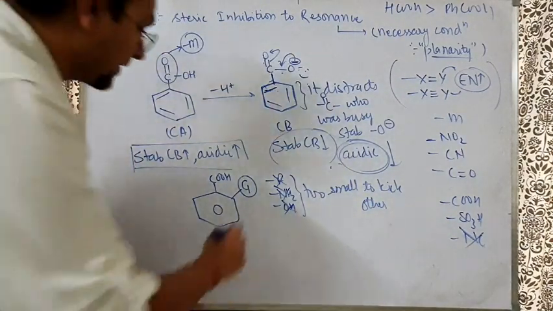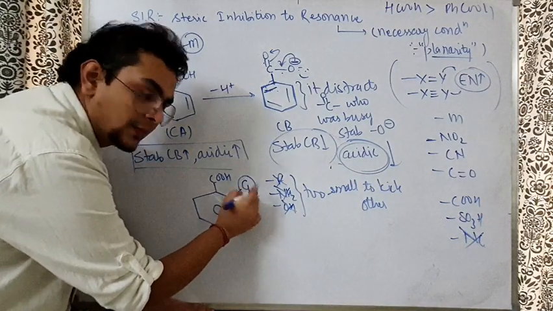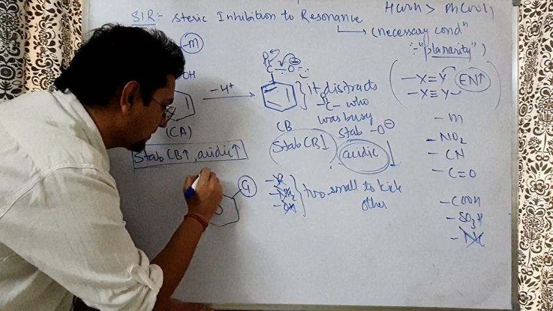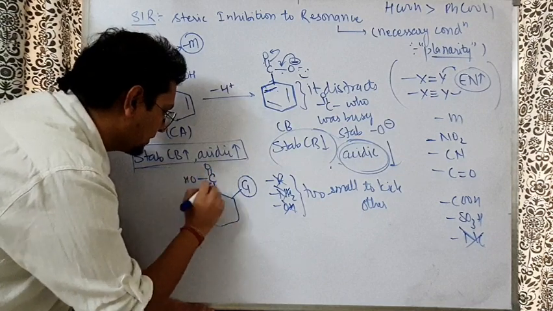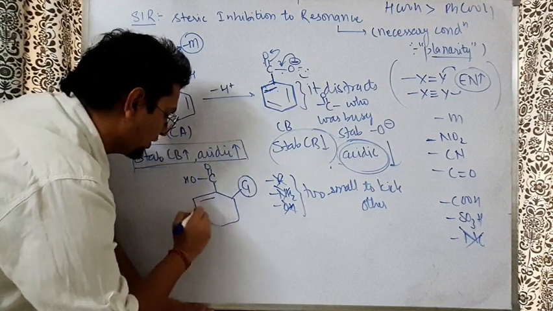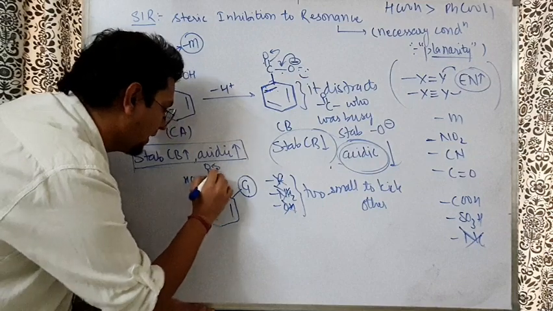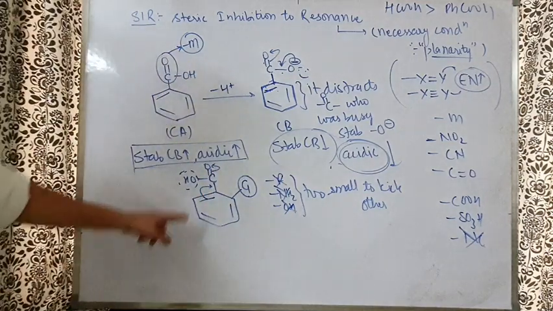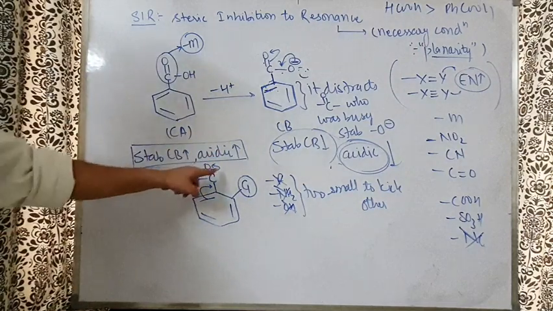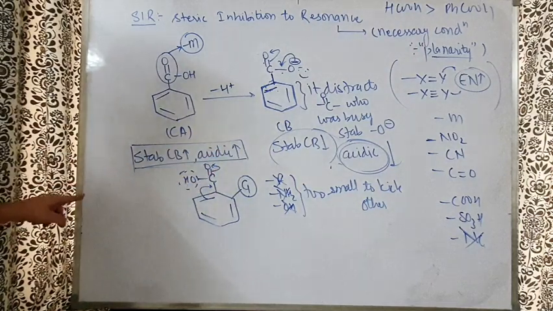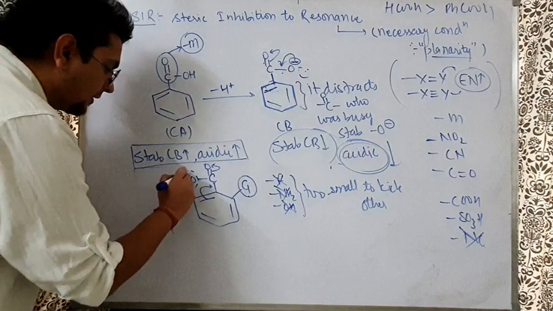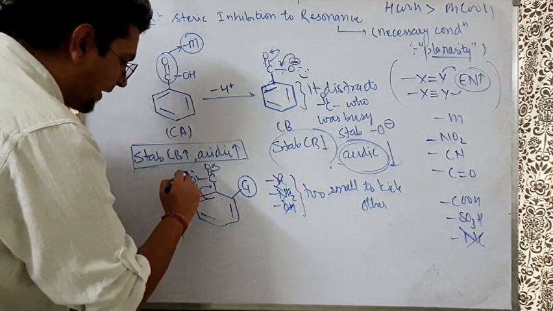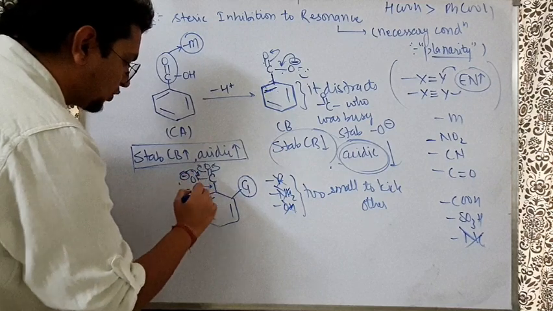Okay. So what happens when this group comes here? Listen to this very carefully. When any group comes at the ortho position, what happens? This conjugation is going on and it is not good for the acidic nature of this OH group. So this conjugation has to stop so that this other conjugation can carry on when the H plus goes out. Look what happens here. A negative charge came, H plus went away. To make this conjugation better, I have to stop this conjugation.